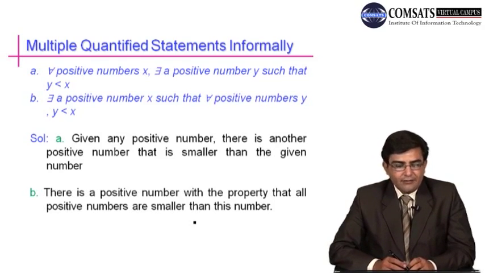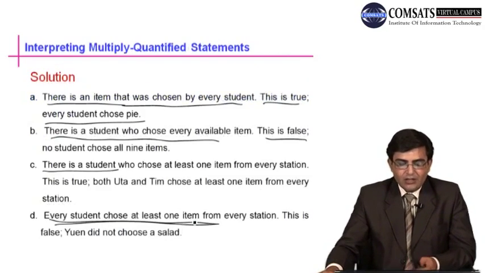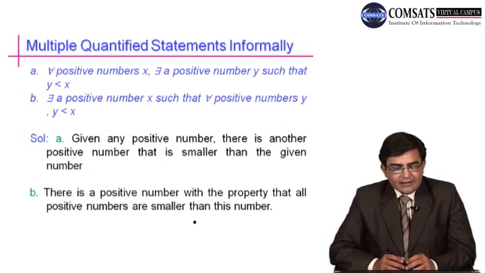In this example, part A is: for all positive numbers X. This statement is something different. It involves purely mathematics, but in the previous example we had some common problem from daily life. In this example we have: for all positive numbers X there is a positive number Y such that Y is less than X. What does it mean? It means for all positive numbers X there is a positive number Y such that Y is less than X.